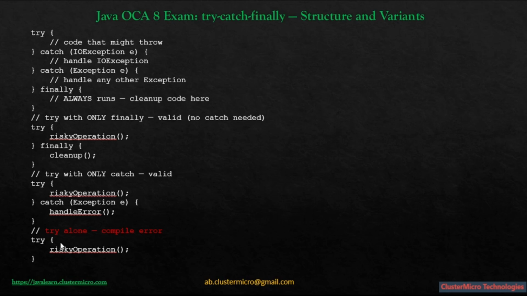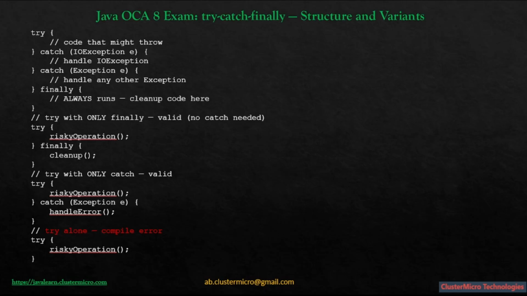And then we have try with only catch, right? The third block. So try, risky operation, catch. This is also valid. Finally is optional. If you have nothing to clean up, you simply handle the exception and move on. And then we have only try. This is a compiler error. Java requires at least one catch block or a finally block to follow it. The compiler will not allow a standalone try.